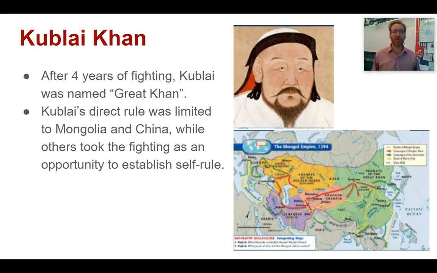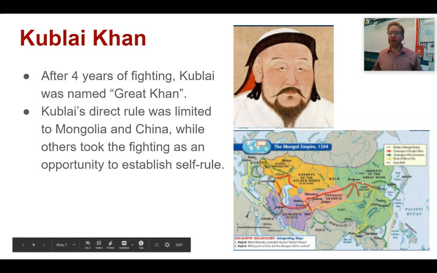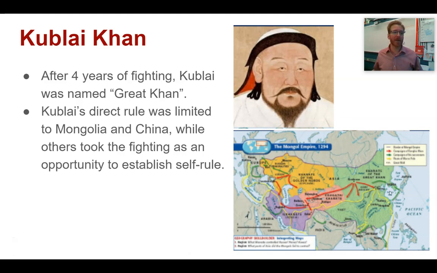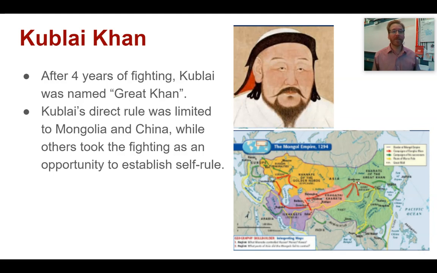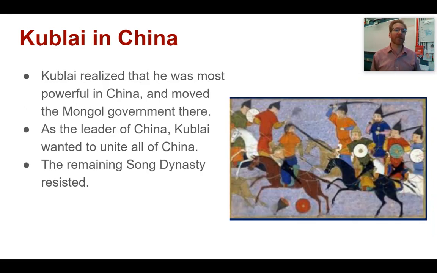But his direct rule over the Mongol territory is very limited by this time. And he winds up in control only of Mongolia and China and some parts of Eastern Russia, while the others take this opportunity to establish more firm rule in other areas of the empire. So we wind up having the Golden Horde, the Chagadai Khanate, and the Il Khanate establishing their self-rule because Kublai was unable to focus on controlling the entire empire and instead just had to focus on controlling his areas.